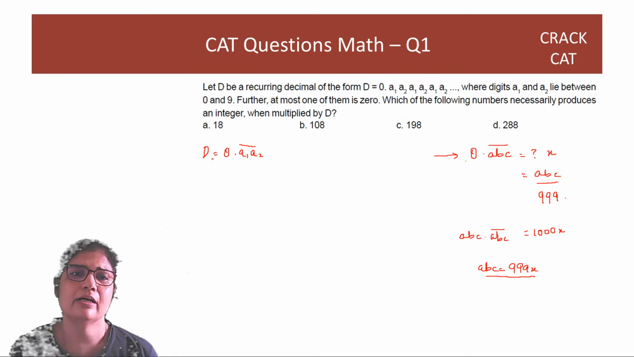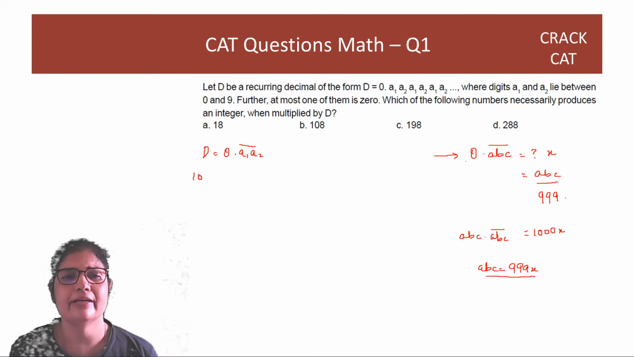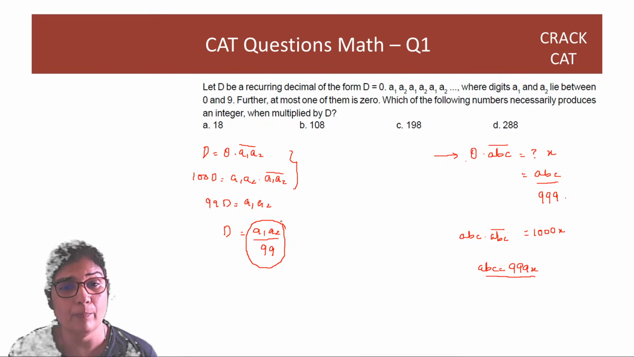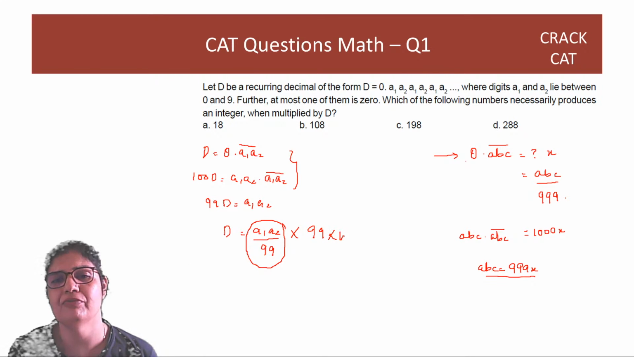So here too, this is D. 100D is going to be A1, A2 into A1 dot A1, A2 recurring. When you subtract, you get 99 times D is equal to A1, A2. And hence D is the integer A1, A2 divided by 99. So if I want to change it from a rational number into a proper integer, I need to multiply by 99 or a multiple of 99.